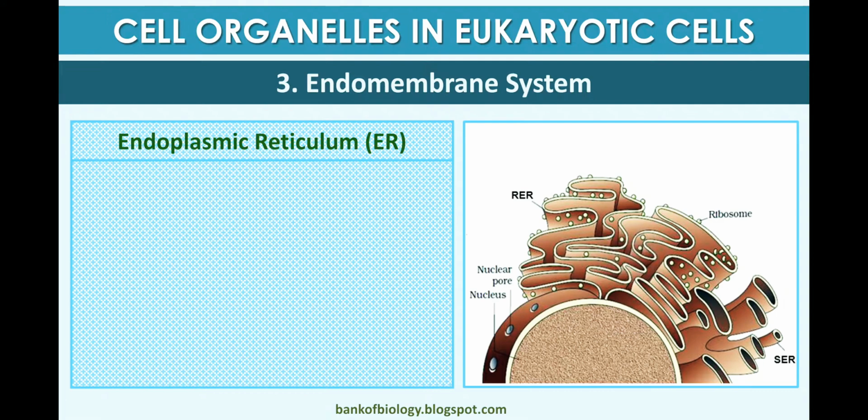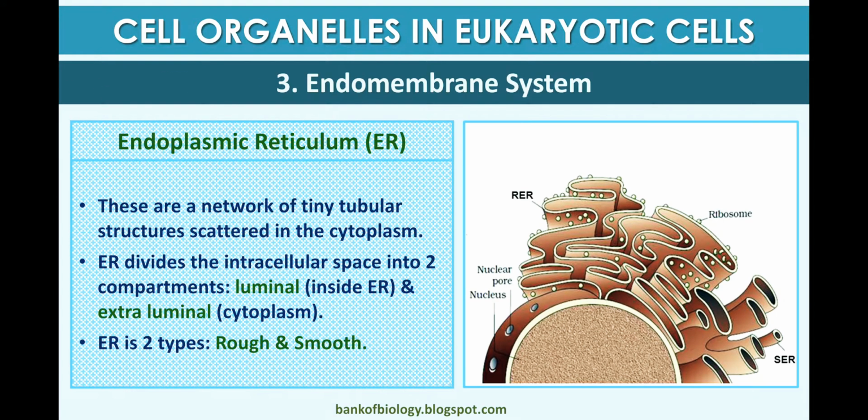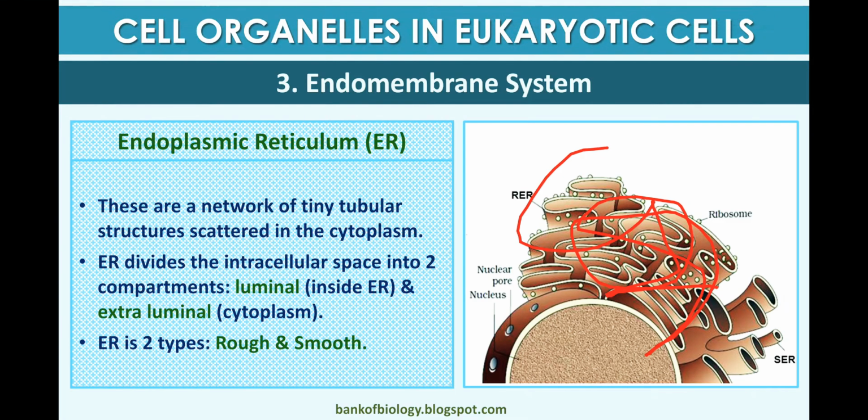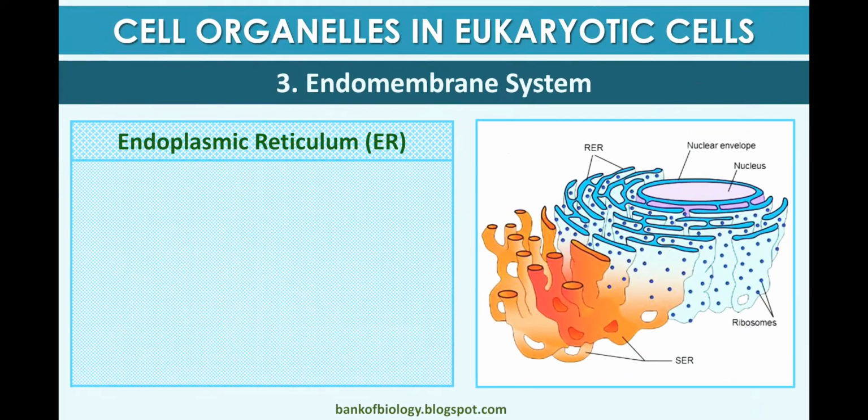Endoplasmic reticulum: these are a network of tiny tubular structures scattered in the cytoplasm, which divide the intracellular space into two compartments: luminal and extraluminal. Luminal means inside the endoplasmic reticulum, and extraluminal means outside, in the cytoplasm. Endoplasmic reticulum is of two types: rough endoplasmic reticulum and smooth endoplasmic reticulum, so it is RER and SER.